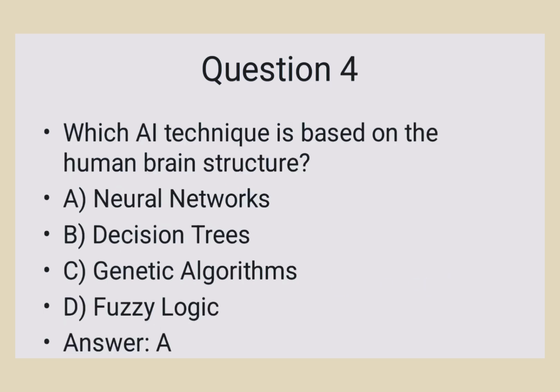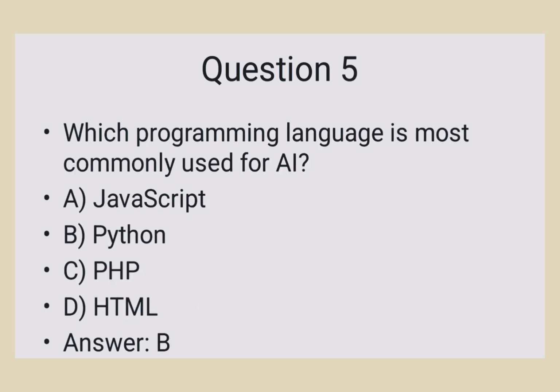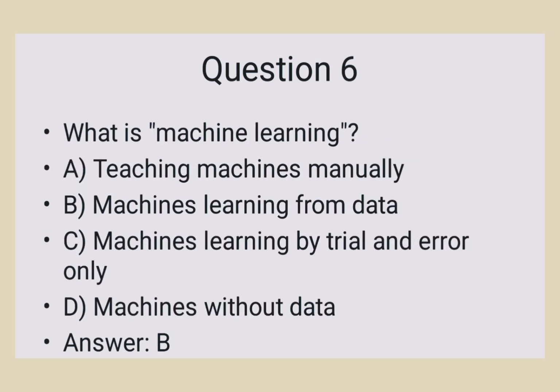Question number 4. Which AI technique is based on the human brain structure? Answer A. Neural networks. Question number 5. Which programming language is most commonly used for AI? Answer B. Python. Question number 6. What is machine learning? Answer B. Machines learning from data.